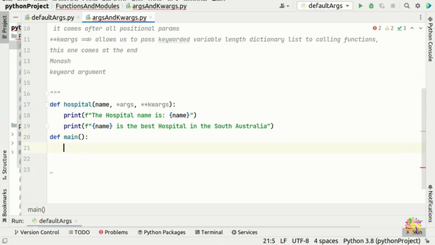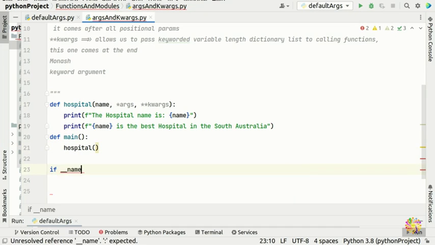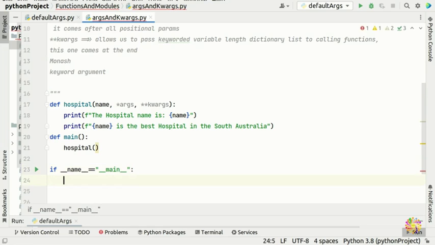So in our main we're gonna call our hospital, and we put if __name__ equals to __main__.